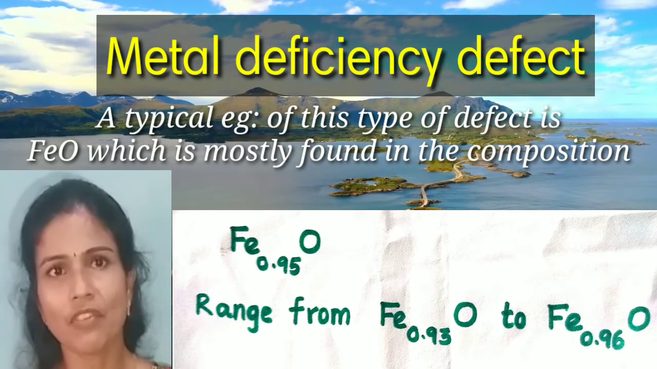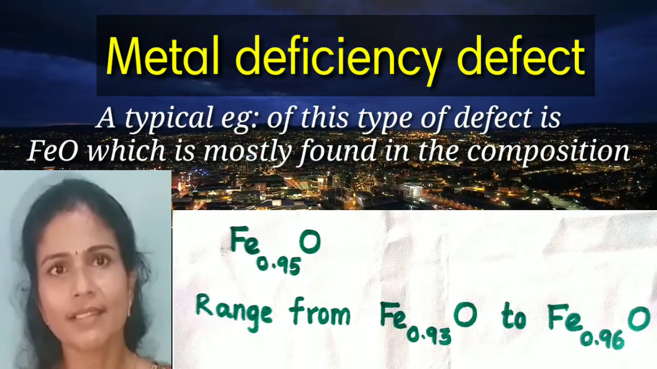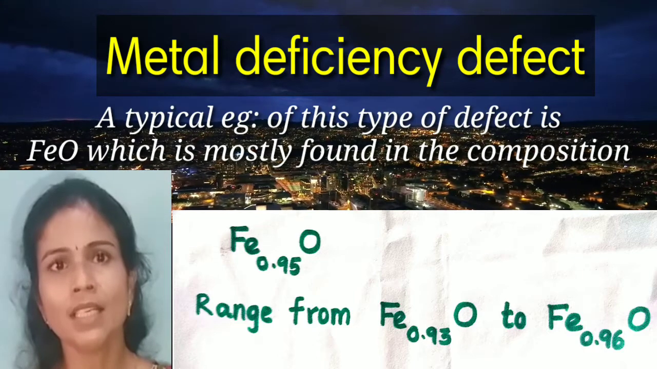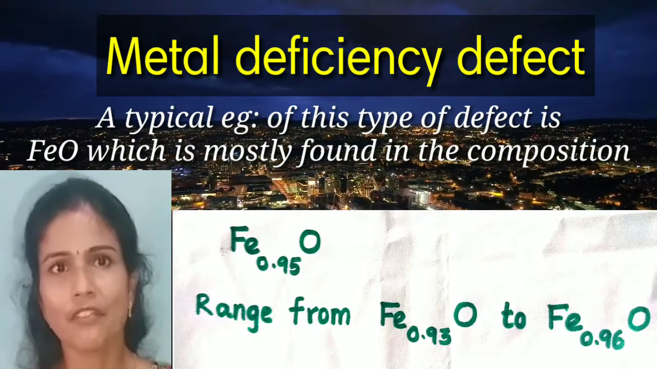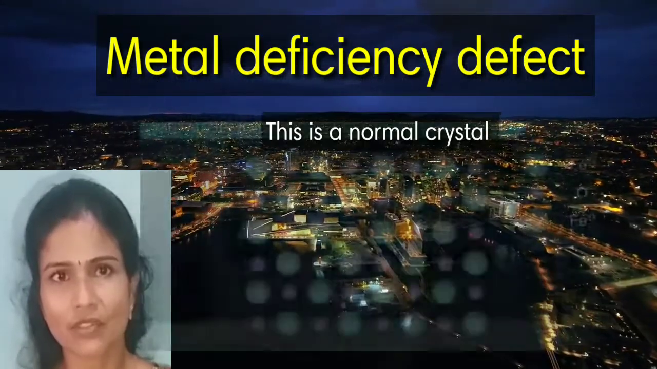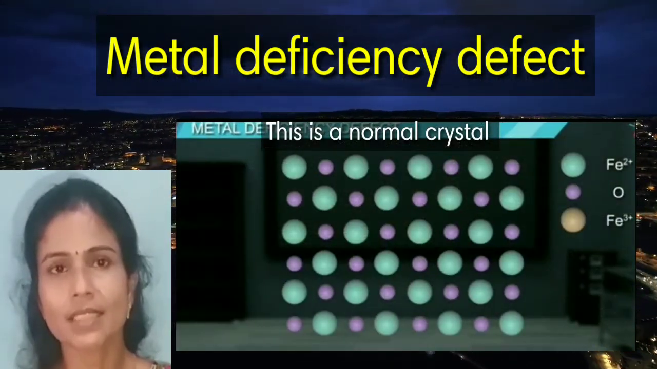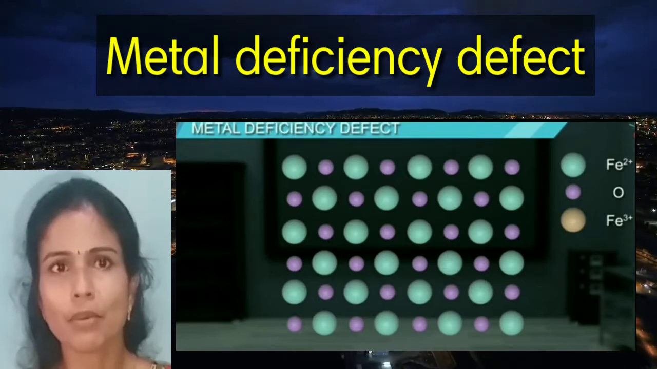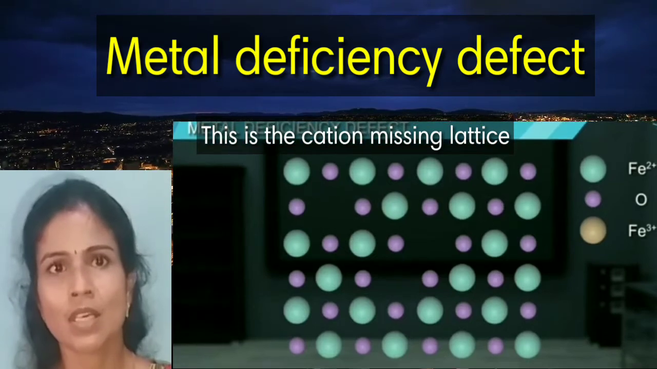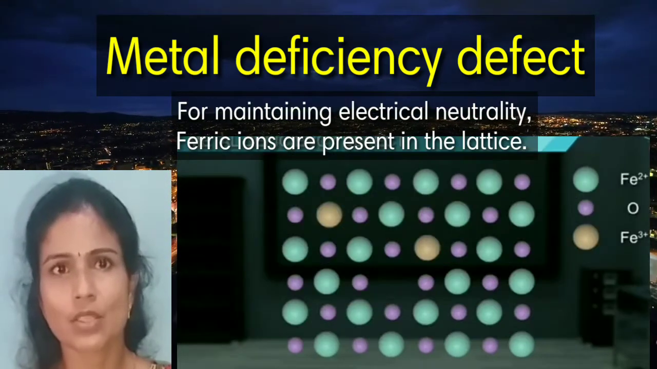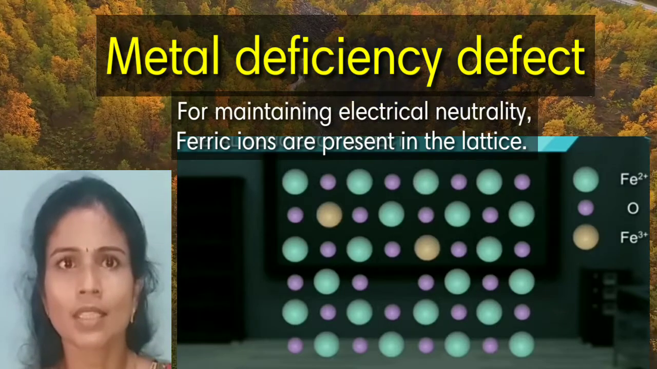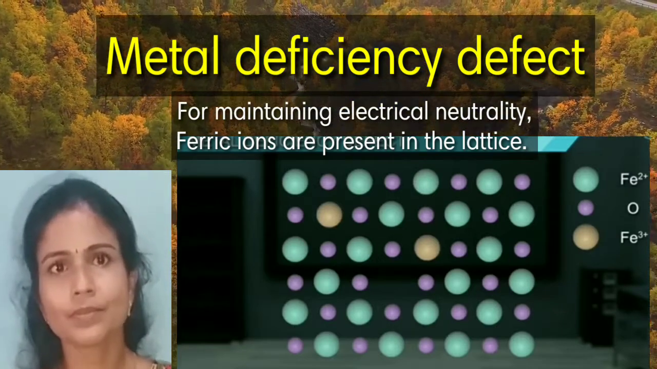This value ranges from Fe0.93O to Fe0.96O. That is, here it is clear that Fe2+ ions are vacant from the crystal lattice. That means the metal is deficient. For maintaining electrical neutrality, the required number of Fe3+ ions are present in the crystal lattice. So, such type of defect is known as metal deficiency defect. So, the defects are over.